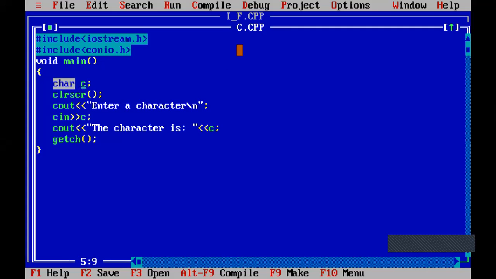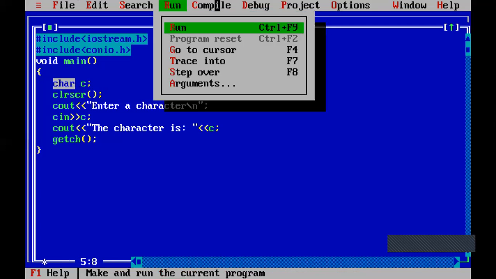Now, if I want to store more than one value, then I have to consider this as an array. In C language, you have studied about arrays. If I want to store more than one value in a single variable, then we have to consider it as an array. If I don't consider it as an array, then you give any number of values, out of those values, only the first value is considered. I hope you people have understood this.